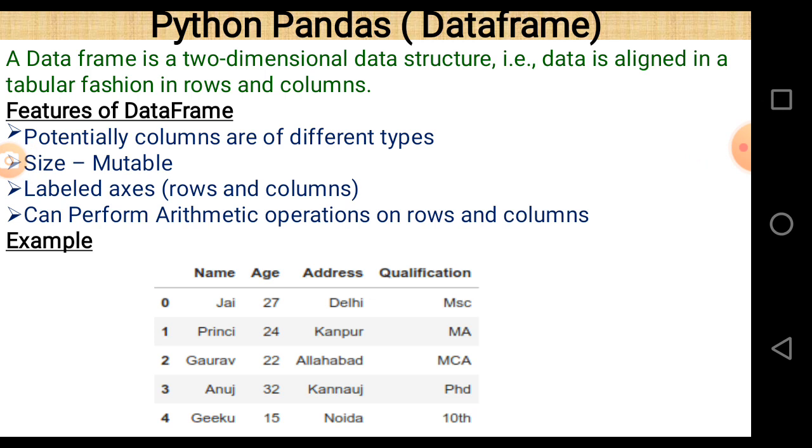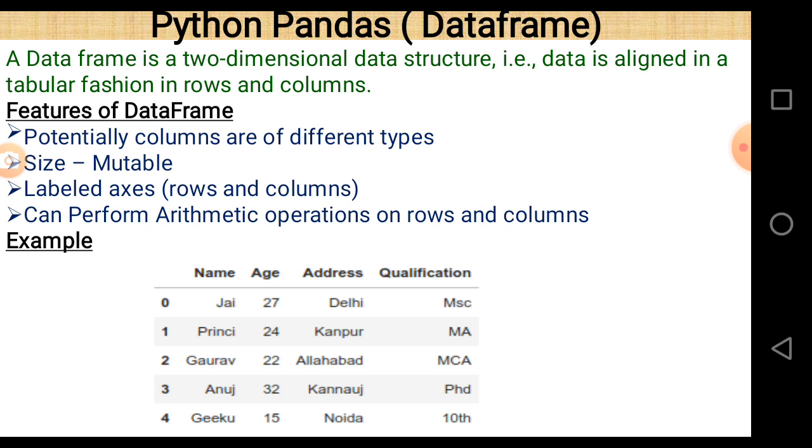The third one is labeled axes, meaning rows and columns. Each row and column has its own name, and we can perform arithmetic operations on rows and columns. We can add or subtract two rows or columns according to conditions. So these are the basic features of a data frame.